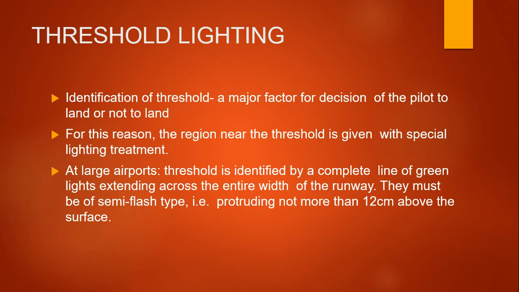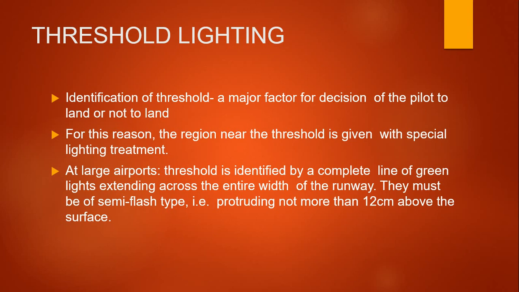Let's come to the final one. This is the threshold lighting. So what is the threshold lighting? The identification of the threshold is a major factor in the pilot's decision to land or not to land. For this reason, the region near the threshold is given a special lighting treatment. It is an indication of whether the aircraft should land or not when reaching the airport.